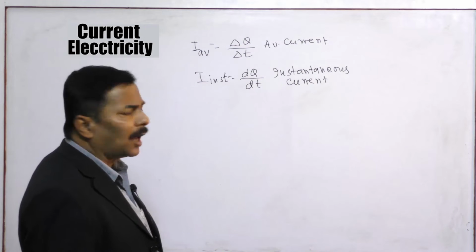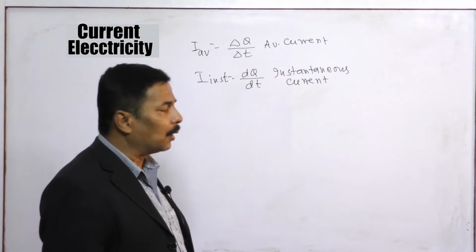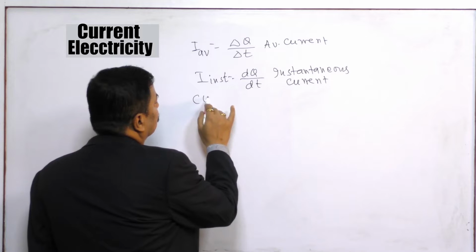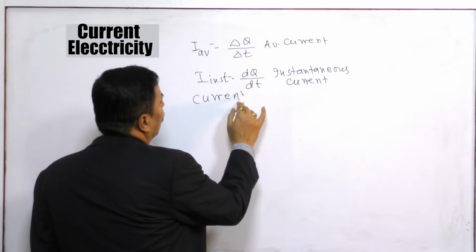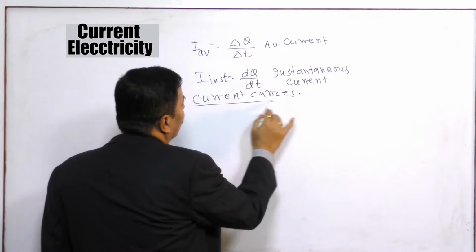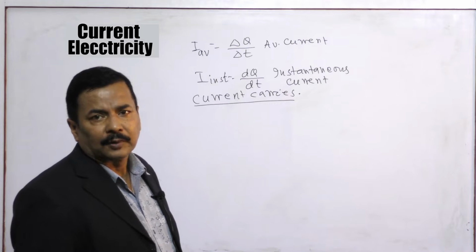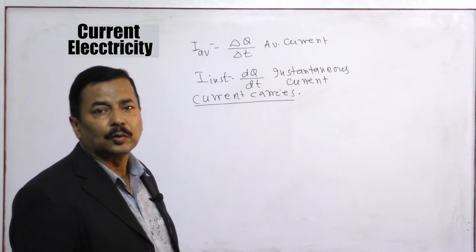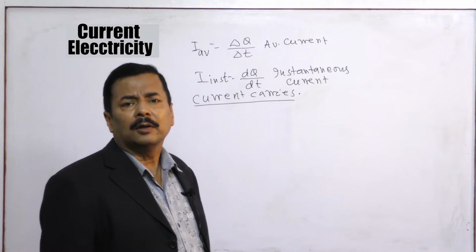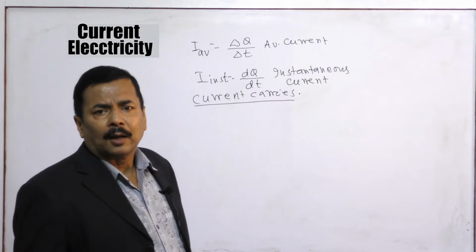Now, current is basically the flow of charge. If we talk about current carriers, you know conductors, you know electrolytes, you know gases. Conductors are very helpful in flowing current.